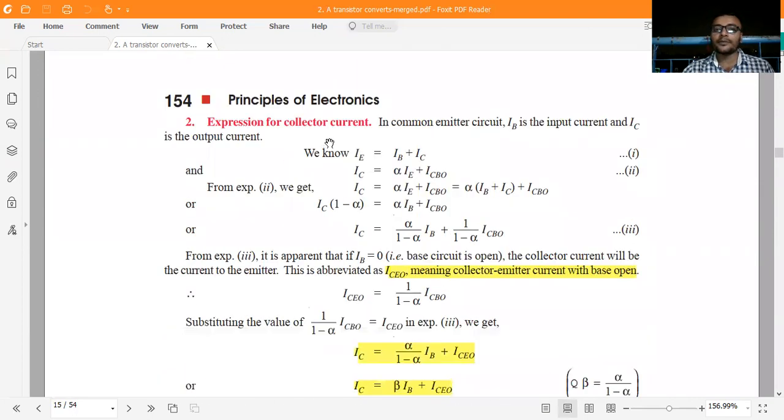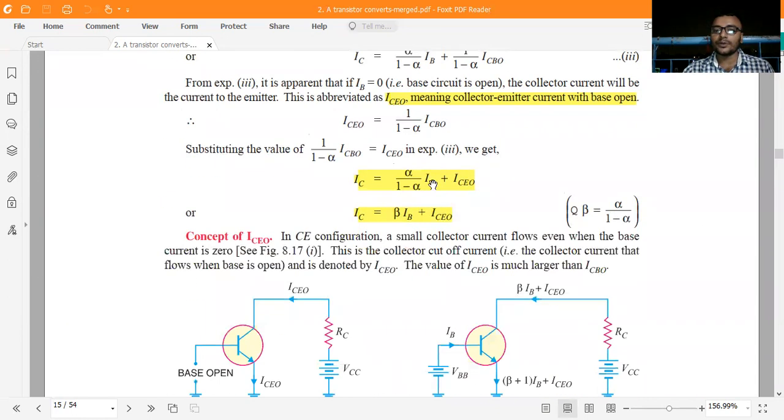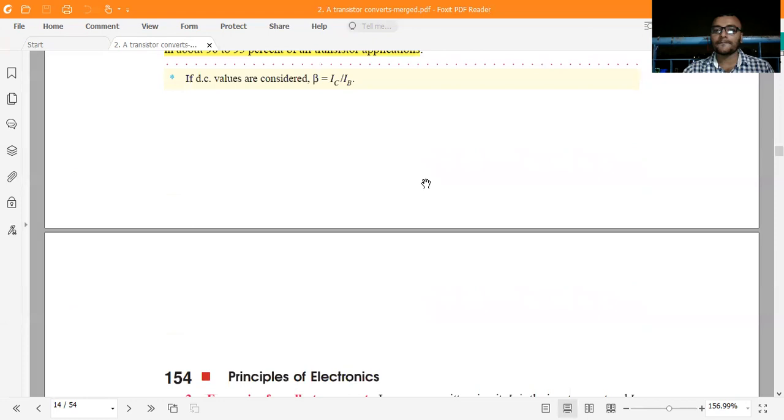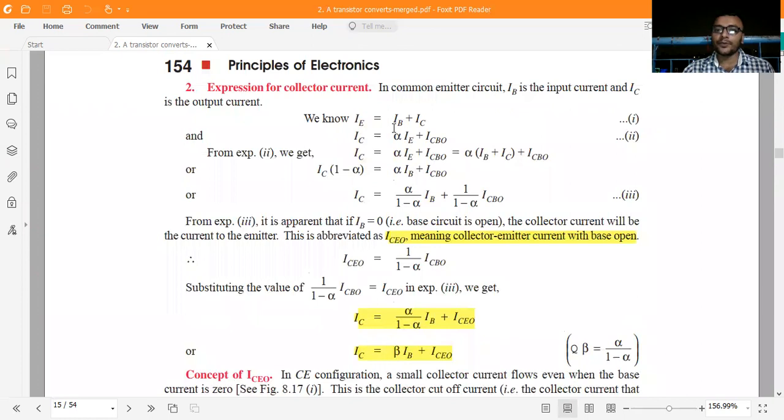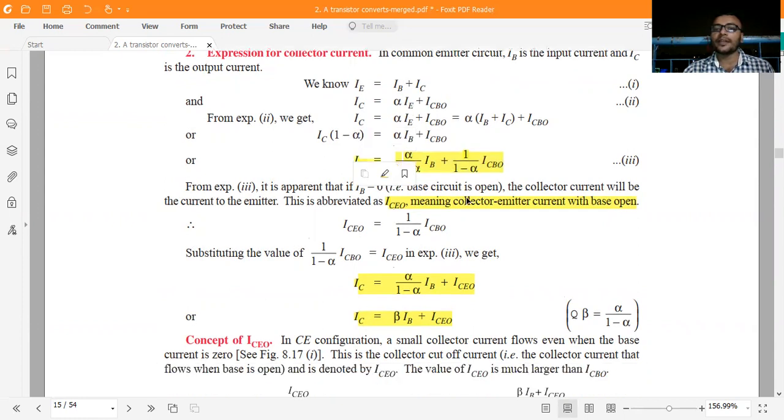What is the way to find the collector current? You see that IC is equal to alpha IE plus ICBO, and IE is equal to IB plus IC. After putting this value, you will get IC is equal to alpha divided by 1 minus alpha times IB, plus 1 divided by 1 minus alpha times ICBO. You remember this formula also, because it's very, very important.